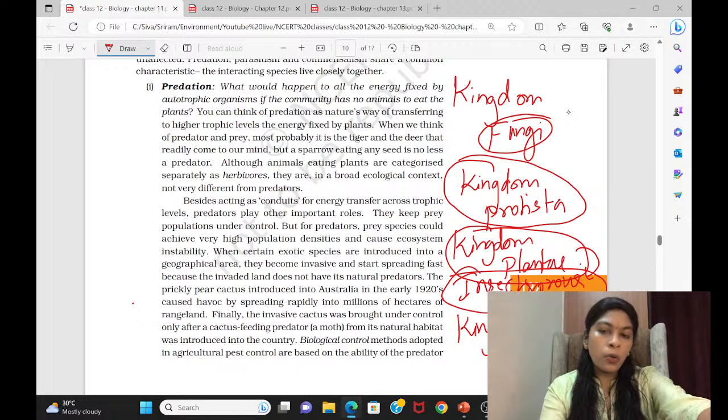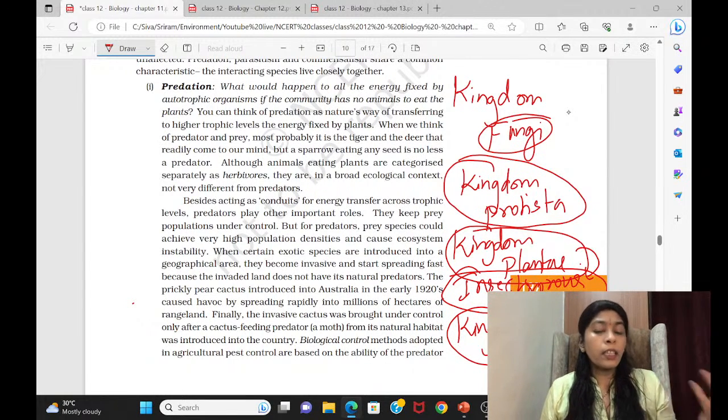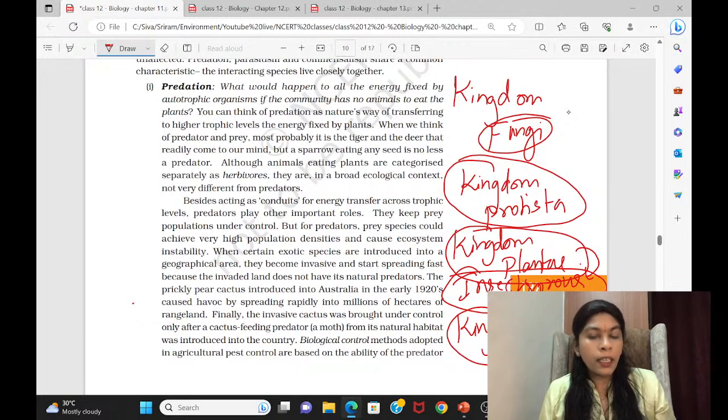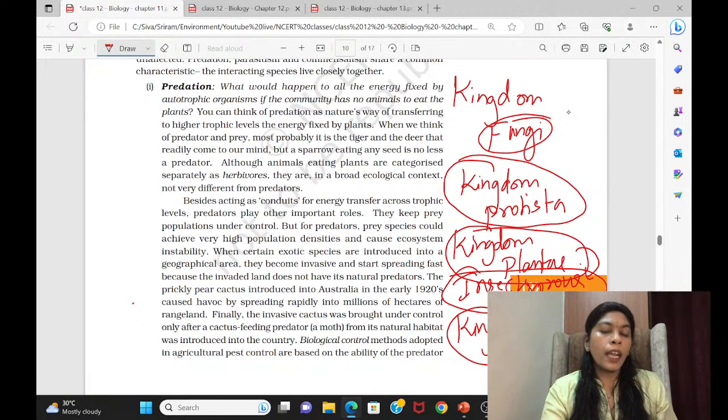Animalia, because they don't know how to prepare their own food, either predate on other organisms, that is kill them and eat, or live as a parasite on other organisms, or eat the detritus matter. So they can be either a decomposer, or a predator, or a parasite, but they cannot produce their own food, right? So all the other four kingdoms can predate, except bacteria, because so far we have not known of a predatory organism in the bacteria kingdom. They can be a parasite, but they cannot be a predator. So yes, now we'll move along in predation.